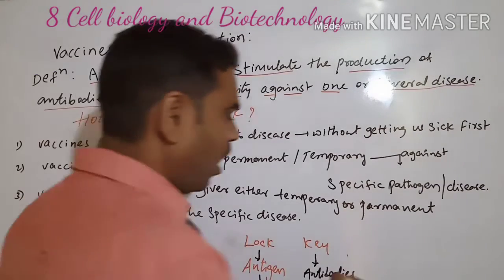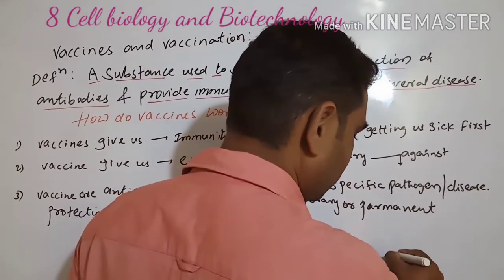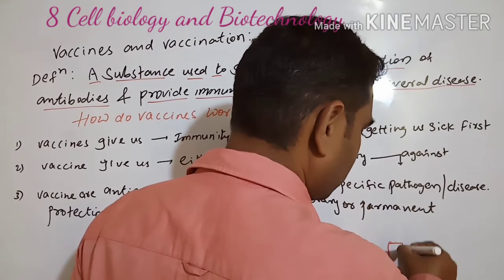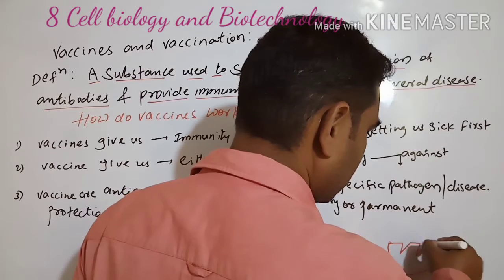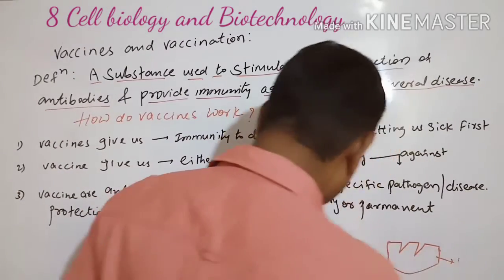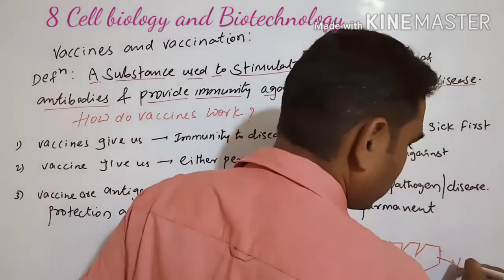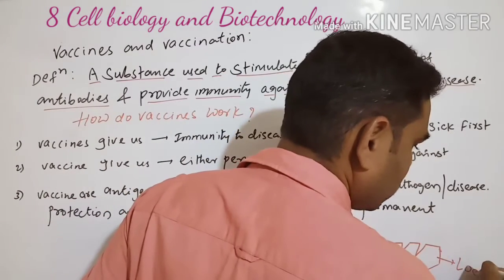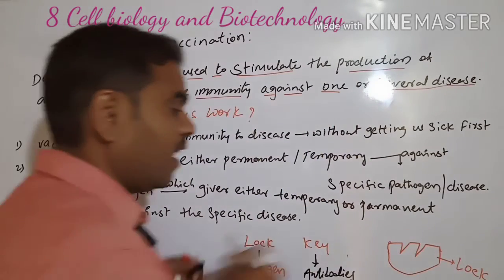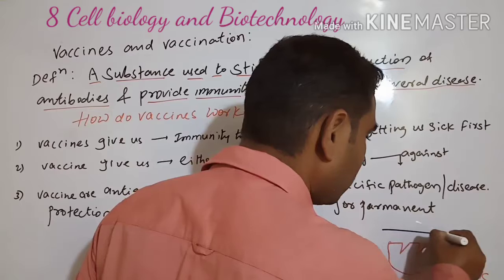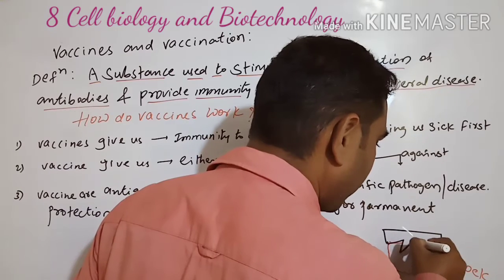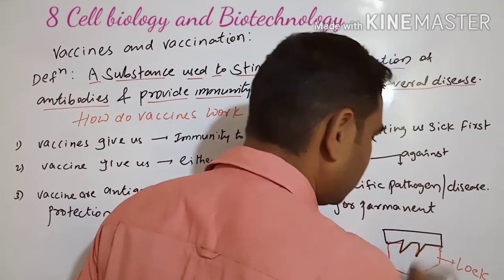For example, see this lock and key model. Here is the lock. The key should fit here, like this. A key is required for these diseases.